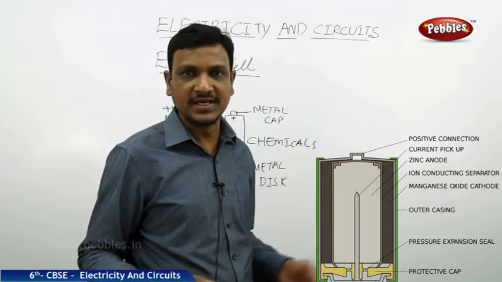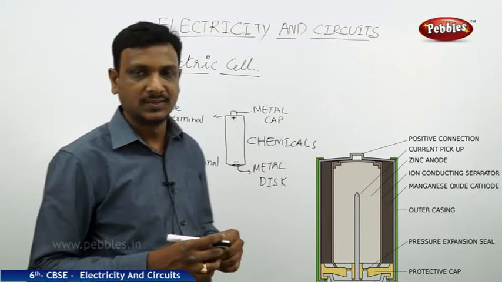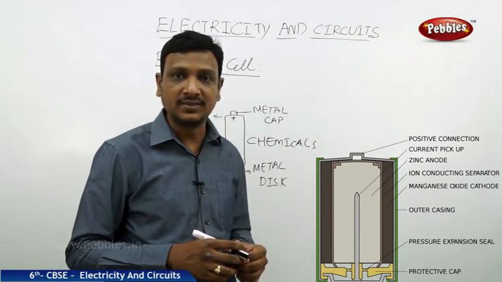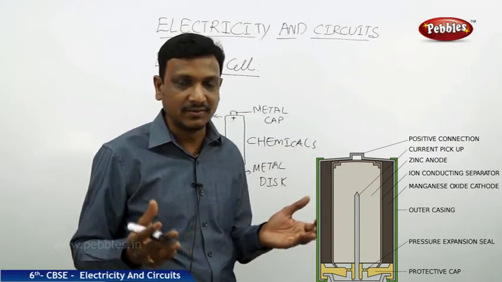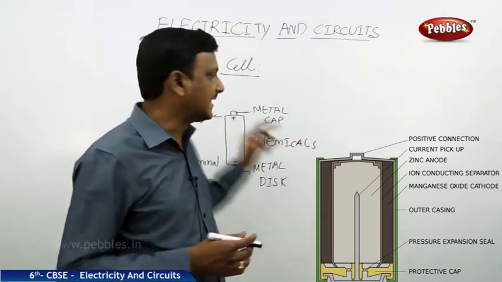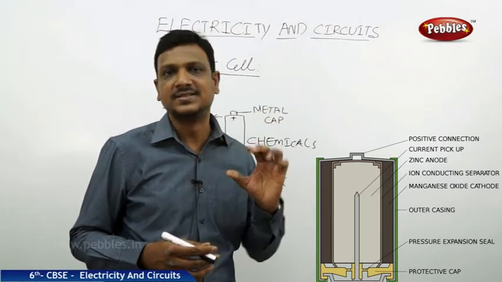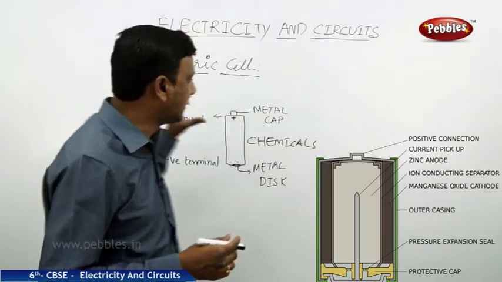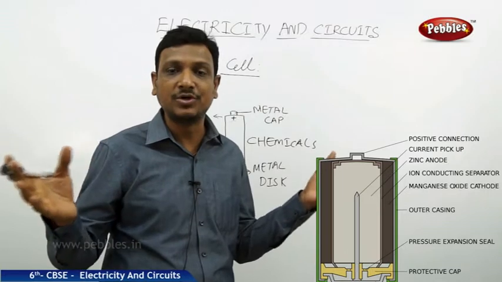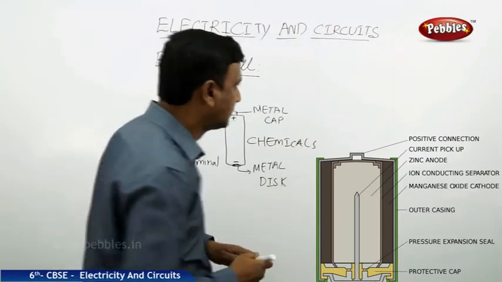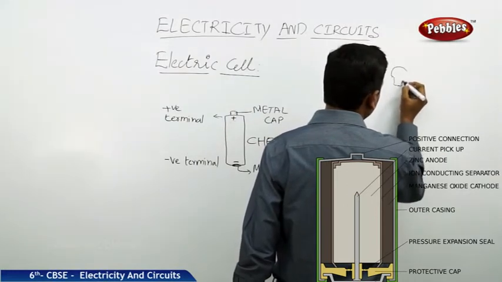We are going to learn about electricity. That's why we are learning about the electric cell, because this is the source of electricity. You may get a doubt: does it mean that we are getting all the electricity from the cell? No. An electric cell is a very small source of electricity, very little electricity. Why are we using this electric cell to do our activities? Because we don't need a very high amount of electricity, because it is dangerous. It's very dangerous.